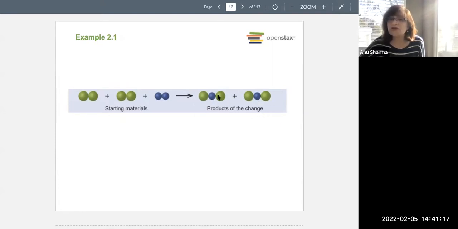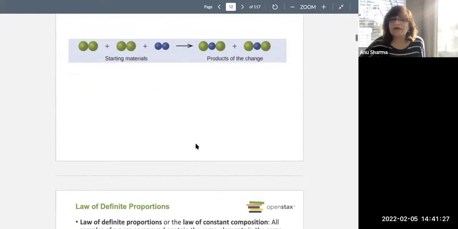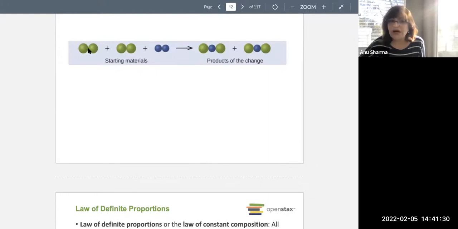However, the total number of blues is the same, and the total number of greens is also the same on the reactant and the product side. So that's the law of conservation of matter. When you add the weights, let's say this is 4x and this is the 2's, you add these 2, so this is like 2y's. The total is still the same on either side.